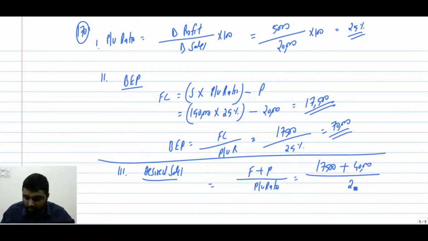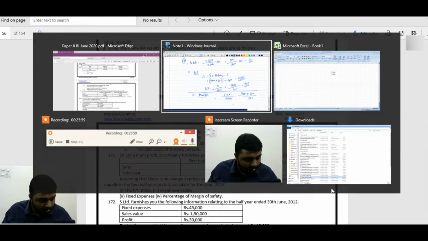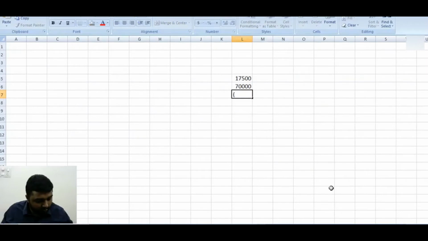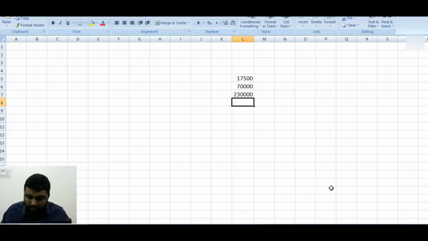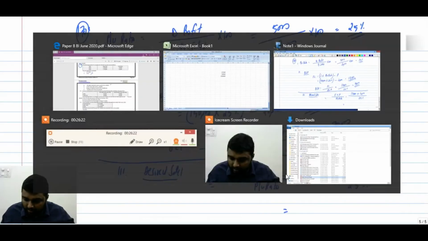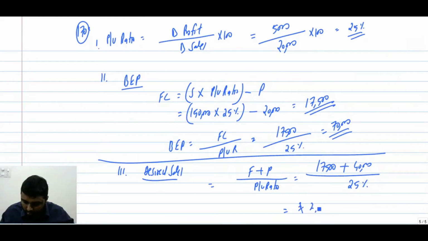So 40,000 profit plus 17,500 fixed cost divided by 25% gives sales of 2,30,000.